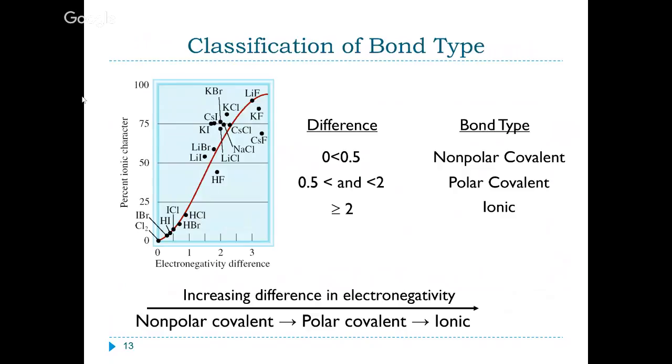Once you get into a hydrogen bonding like hydroiodic, hydrobromic, and hydrochloric acid, we start to see some polarity. And then as we go up the scale, we see that when we have metals bonded to nonmetals, we get closer and closer to being ionic, with lithium fluoride having a really, really large difference in electronegativity.